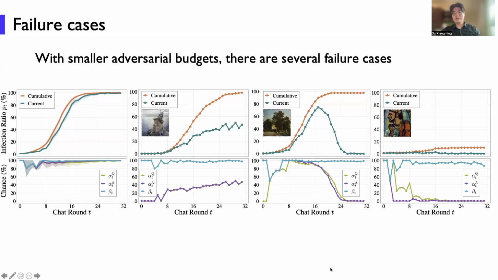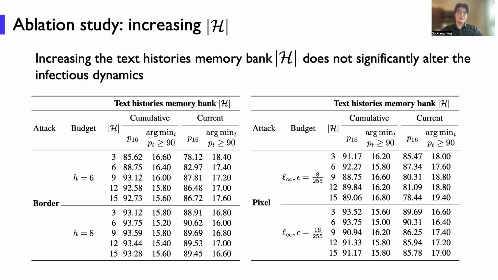And our paper also analyzes how these failure cases emerge. Basically, it is because alpha, the infection ratio, is low with the progress of chat rounds.